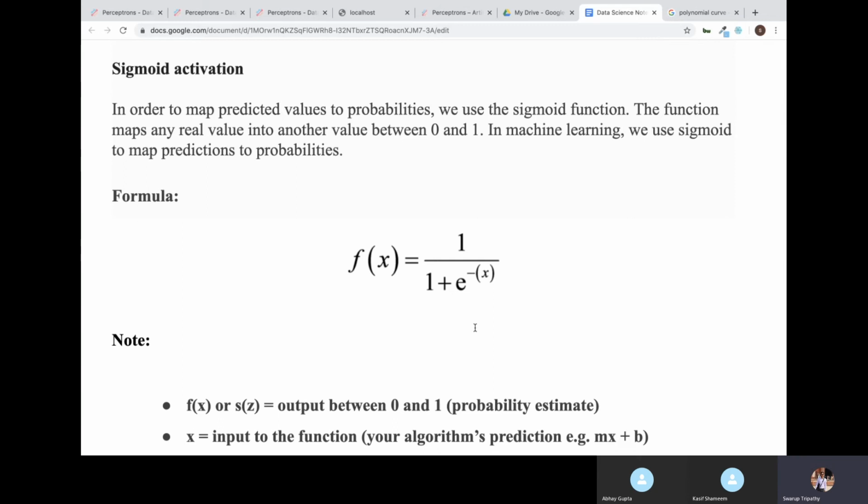What was the function for linear regression? Y equal to mx plus c. Yes, mx plus c. That was our equation, which is also called the regression equation.